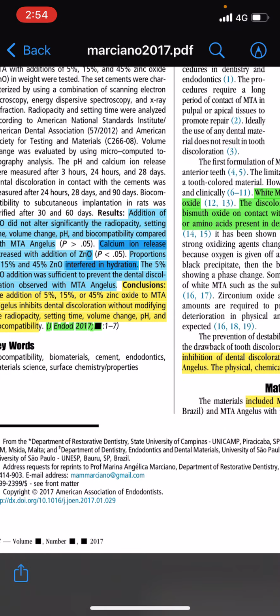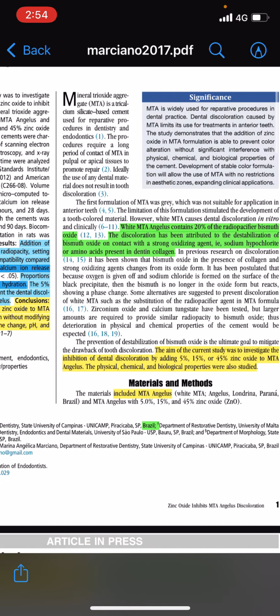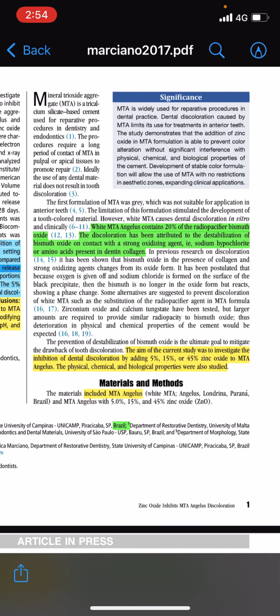As we all know, white MTA has a drawback because of its content of 20% radiopacifier, bismuth oxide. It causes discoloration because of oxidizing with strong agents such as sodium hypochlorite, or sometimes amino acids present in dentine